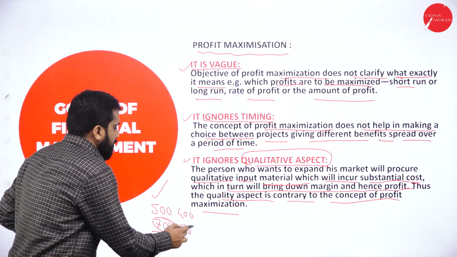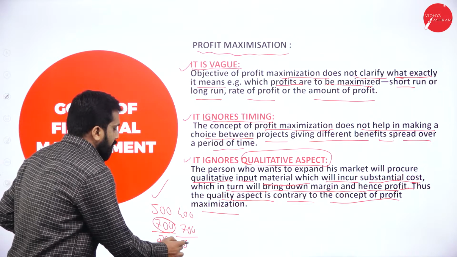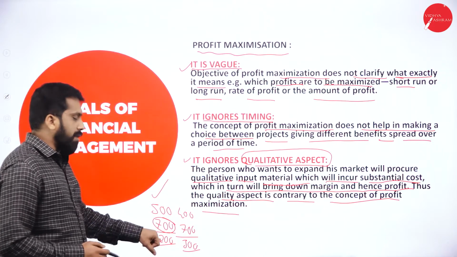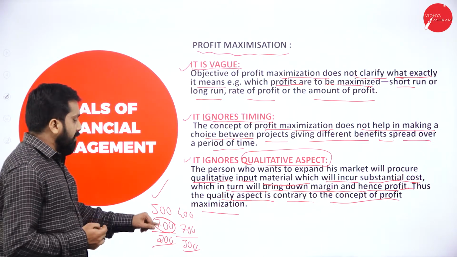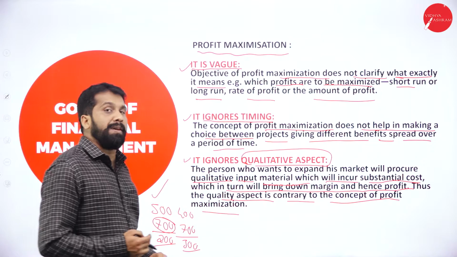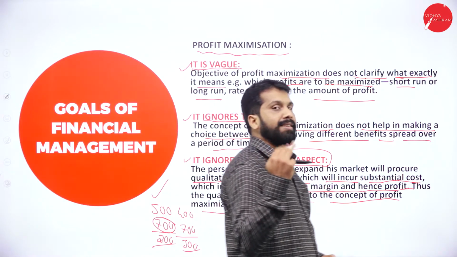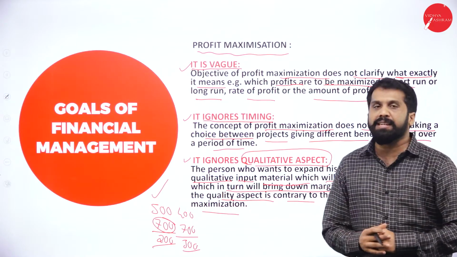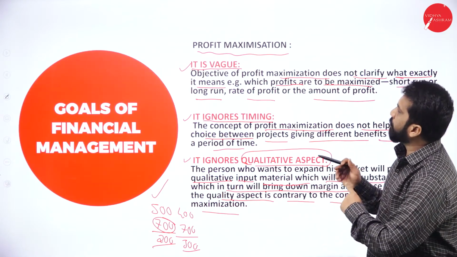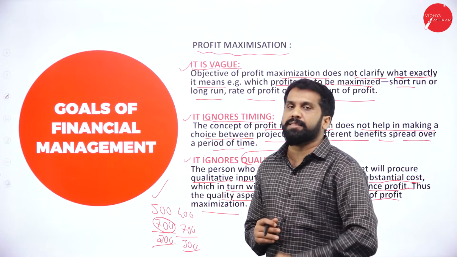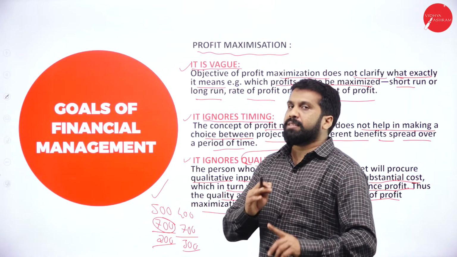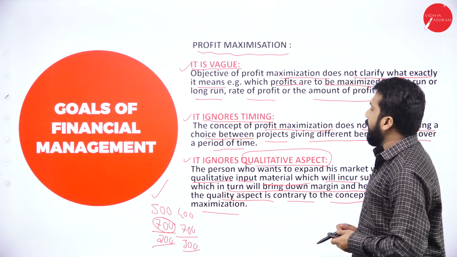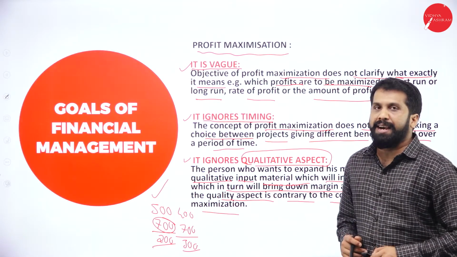If you sell it for 700, how much is your profit? 300. If you go for quality, your profit is 200. If you don't go for quality, your profit will be 300. So this is all about how it ignores qualitative aspects, and all about profit maximization. Don't go in depth. Just remember, it is vague, it ignores timings, and it ignores qualitative aspects.